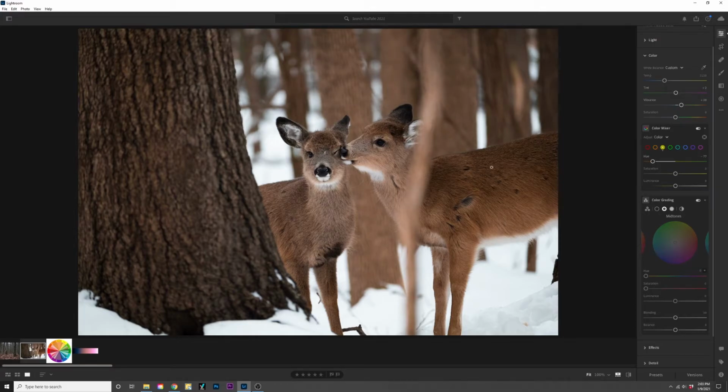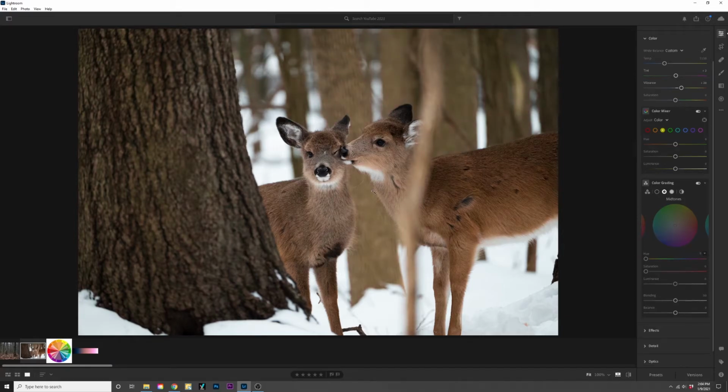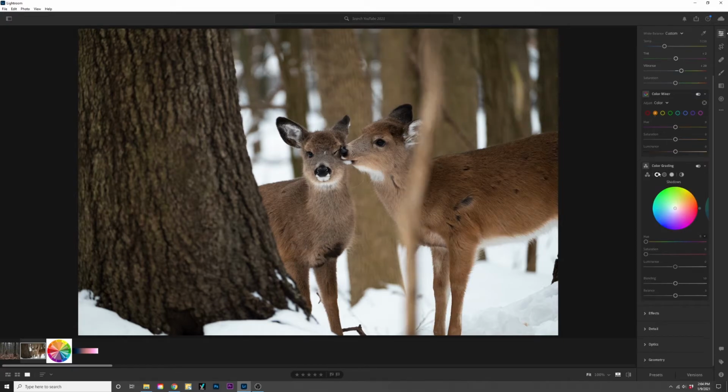Now the hue of the yellow is starting to match the fur a little bit more, and you have a more cohesive color palette. The yellow looks a little bright in some of this, so I could bring the luminance down almost all the way, just to have that little extra contrast between the background and some parts of the fur on the deer themselves. I do the same thing with the orange, where I bring the luminance down for that little extra bit of contrast. Let's go to the color grading.